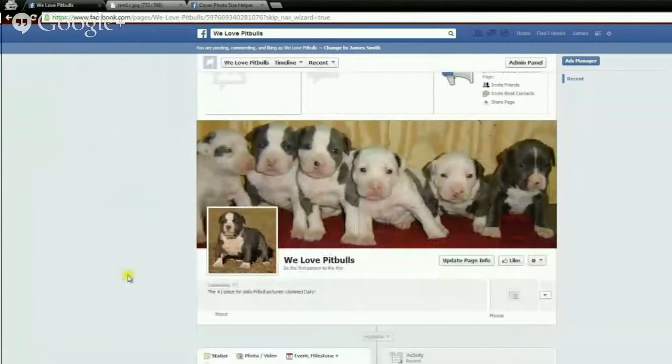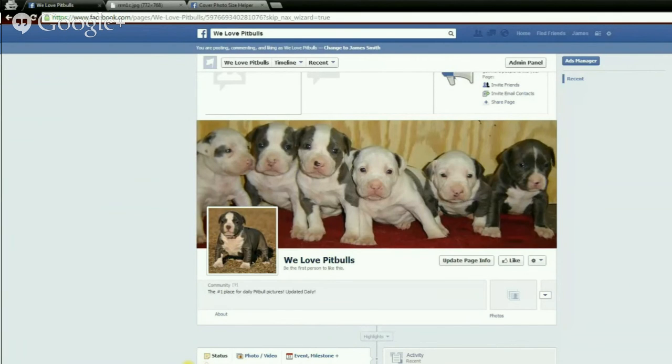And as you can see, the page is already looking 10 times better. And when someone lands on my page, they're going to instantly know that my page is about pit bulls. I mean, all they see are these pit bull puppies, so they're going to know exactly what it's about. Not to mention, in my About section, I say this is the number one place for daily pit bull pictures, and it's updated daily.